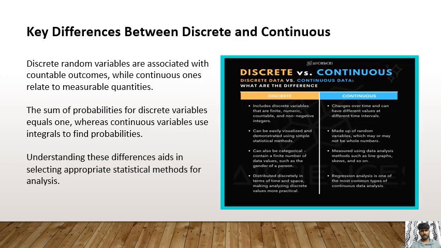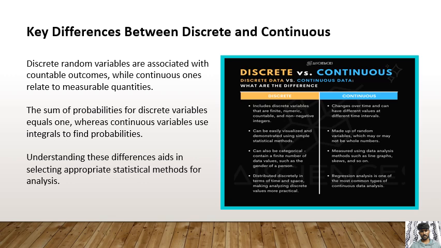Key differences between discrete and continuous. Discrete random variables are associated with countable outcomes, while continuous ones are related to measured quantities. The sum of probabilities for discrete variables equals 1, whereas continuous variables use integrals to find the probabilities. Understanding these differences aids in selecting the appropriate statistical method for analysis.